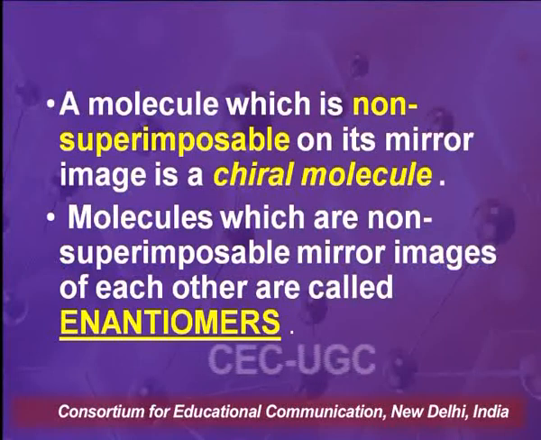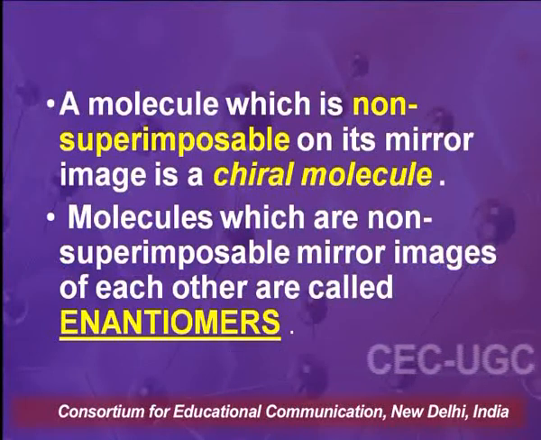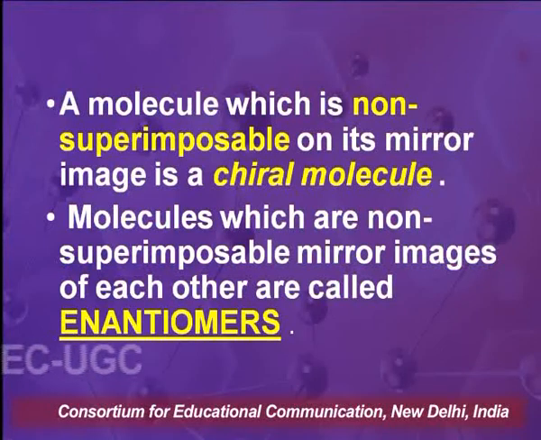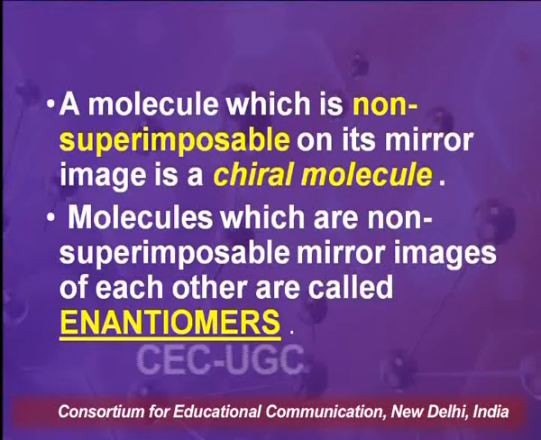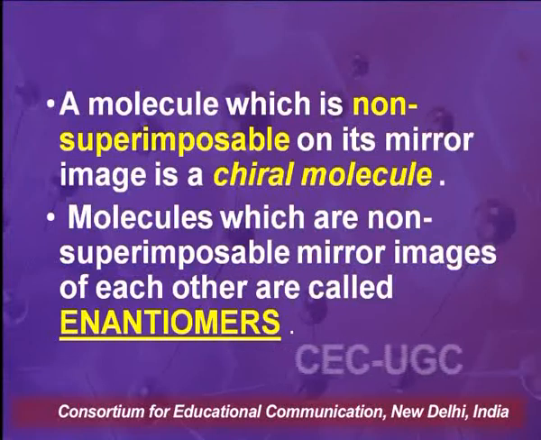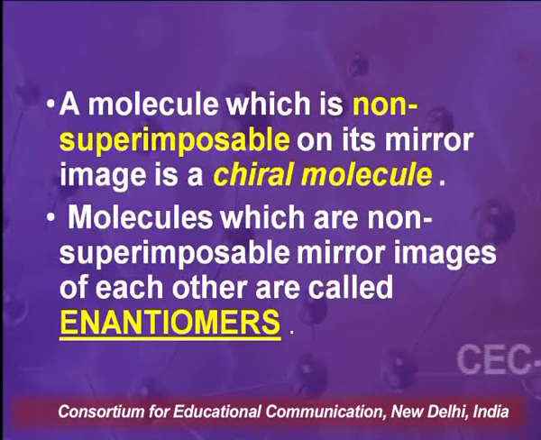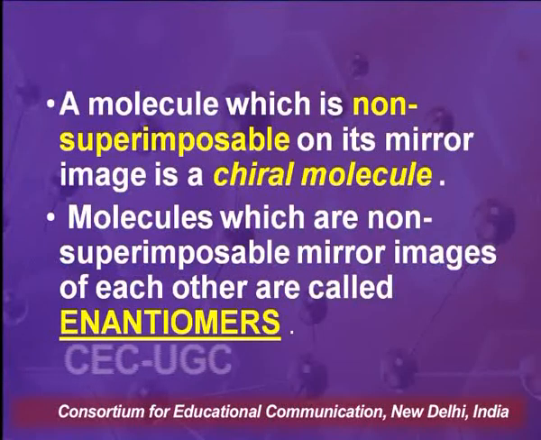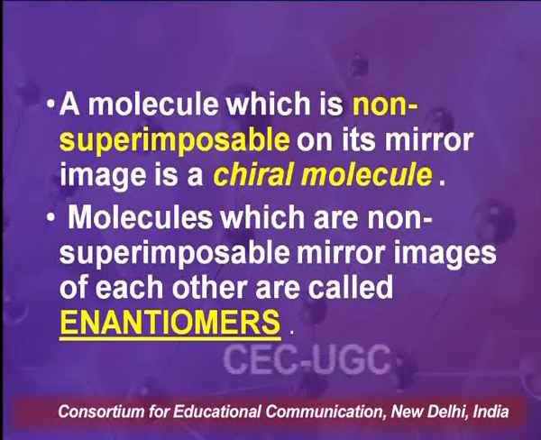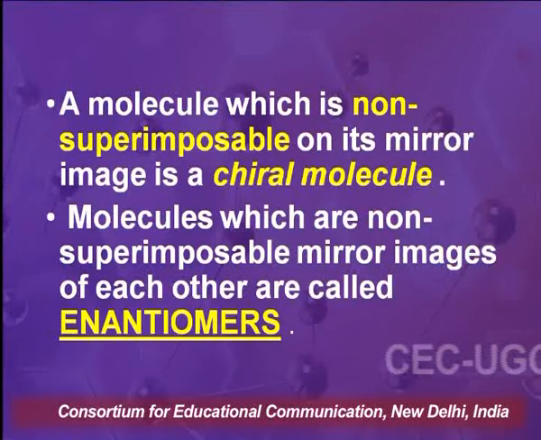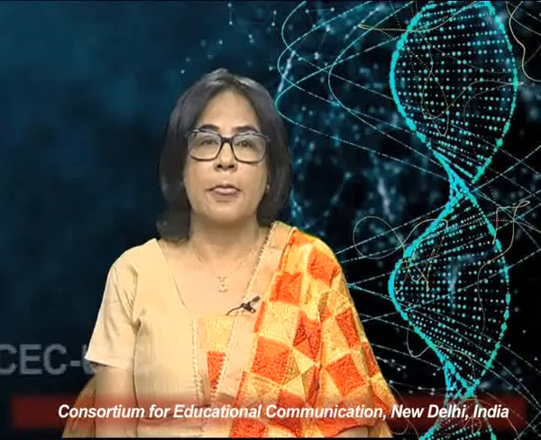And we know that these chiral molecules are non-superimposable on their mirror images. So to be chiral, the molecule should be non-superimposable on its mirror image. The molecules which are non-superimposable on their mirror images are called enantiomers.